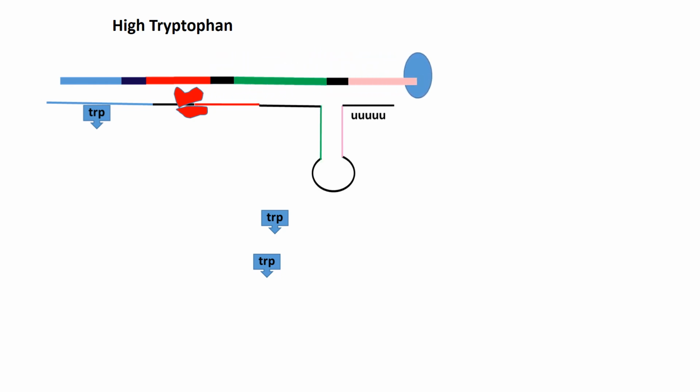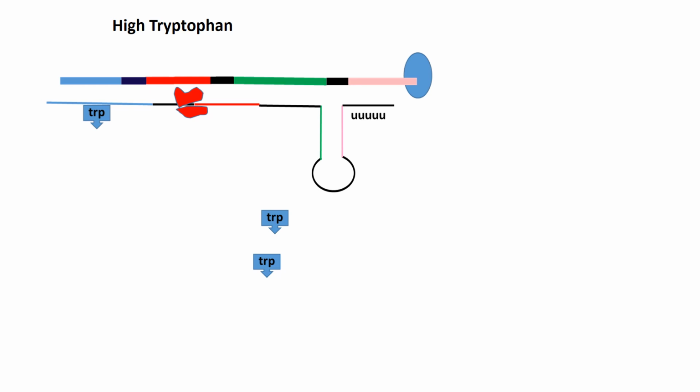because there are high amounts of tryptophan tRNA present in the cell. Therefore, the tryptophan tRNA binds to the codons of the tryptophan in the sequence 1 of the mRNA, ensuring the translation by the ribosomes, giving rise to the leader peptide. The ribosome now is bound to the end of the sequence 1 and to the beginning of the sequence 2. In the meantime, the RNA polymerase synthesizes the complete RNA.